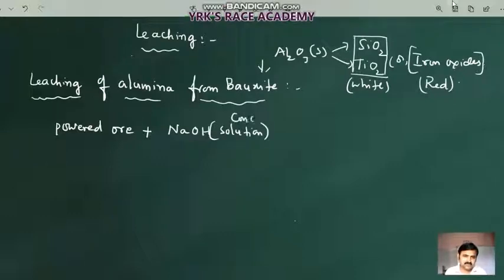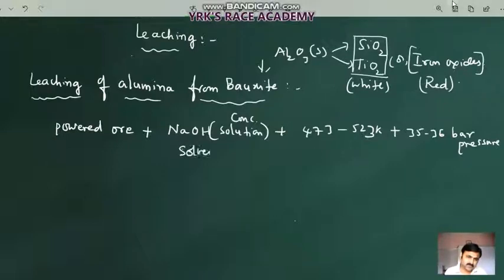Not only that, here we provide a temperature, most importantly 473 Kelvin to 523 Kelvin, with a high pressure of 35 to 36 bar. So these are the temperature and pressure conditions, and a suitable solvent is concentrated sodium hydroxide.